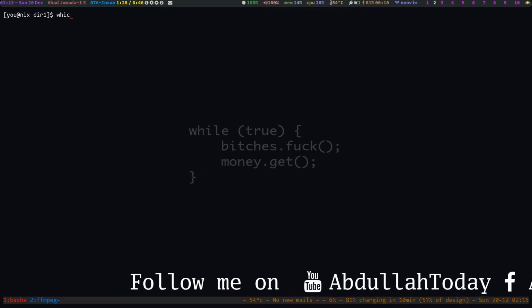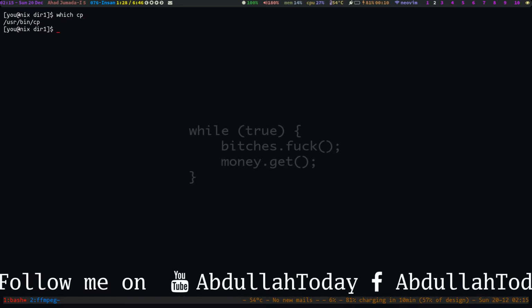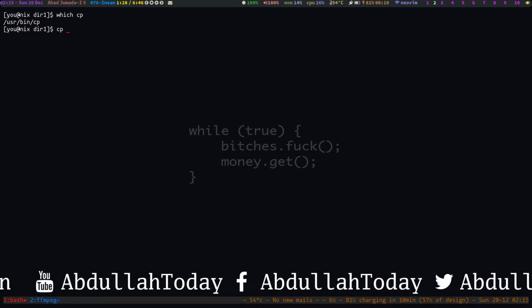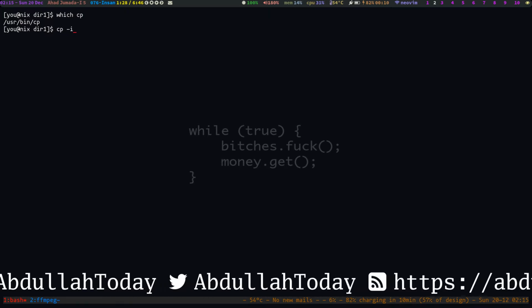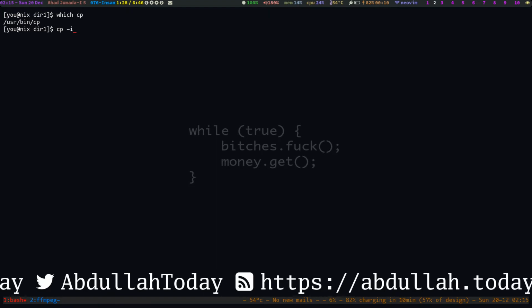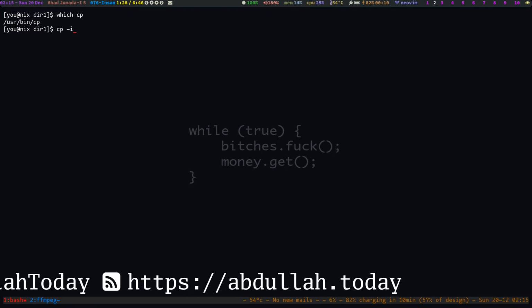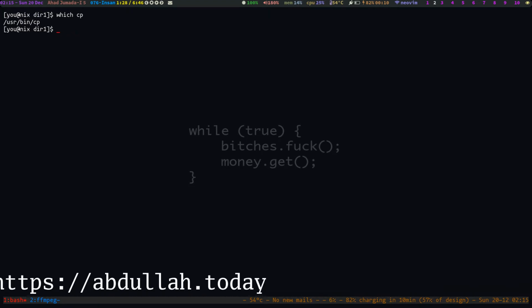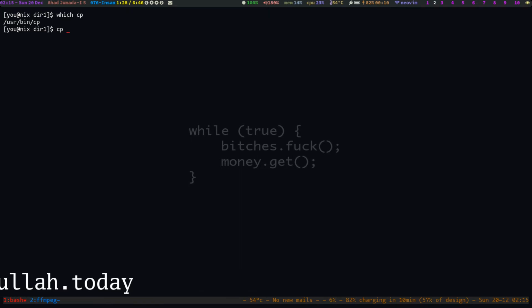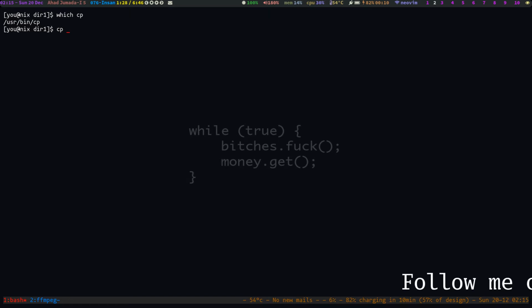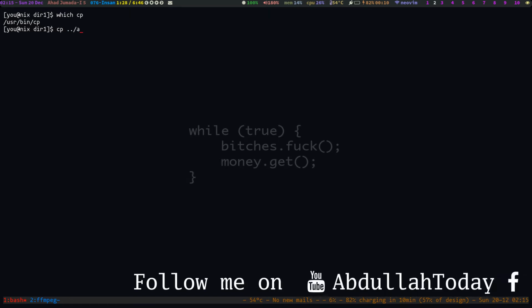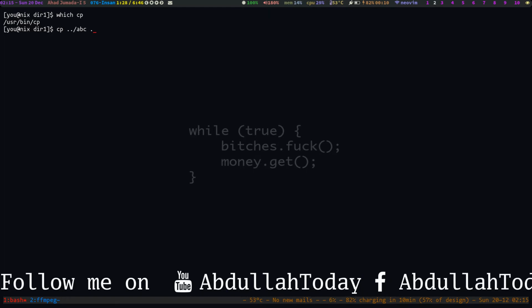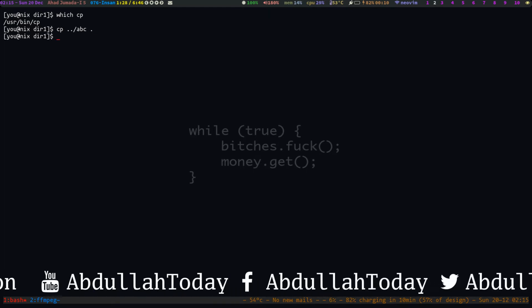Let me check which cp. Yeah, cp doesn't have this -i option by default. Actually, if you use the -i option, it will prompt you. Else, by default, it doesn't prompt the user to overwrite. So cp abc, and then here, it doesn't prompt.